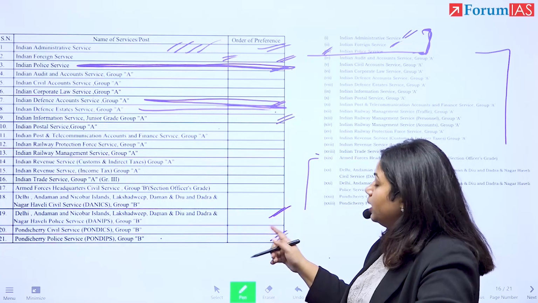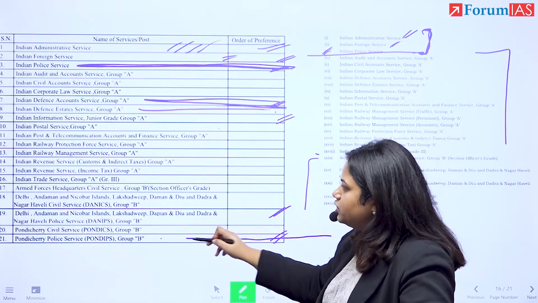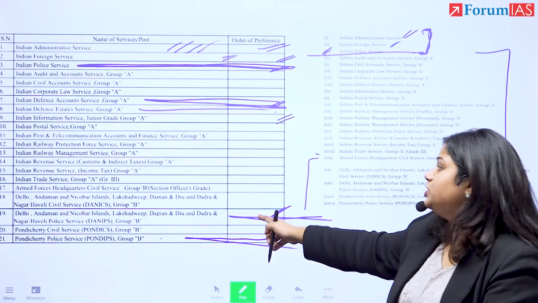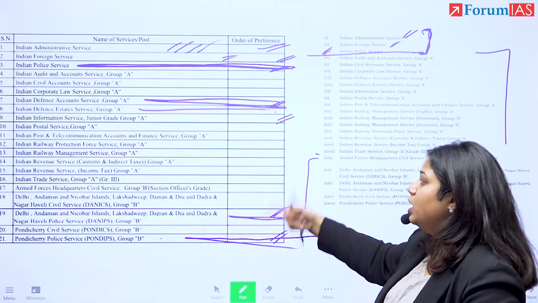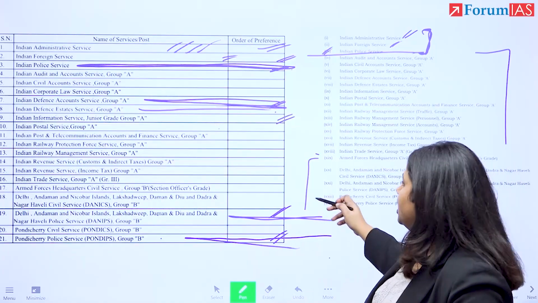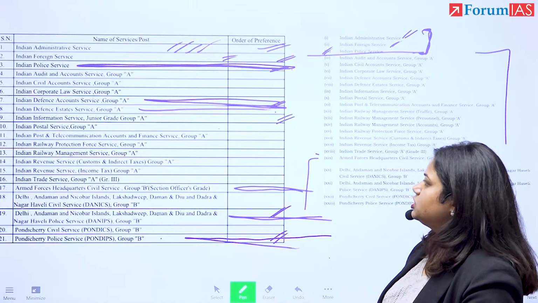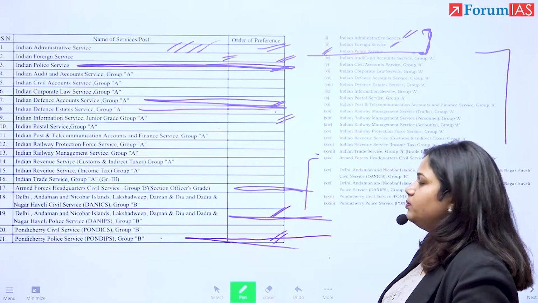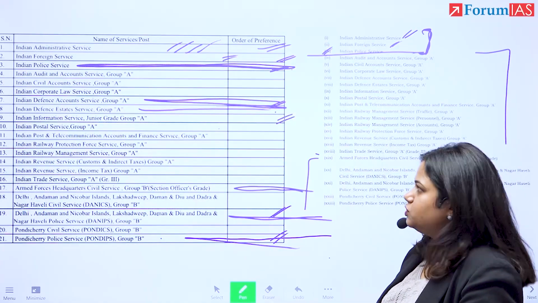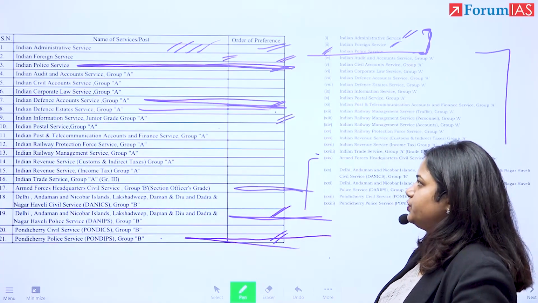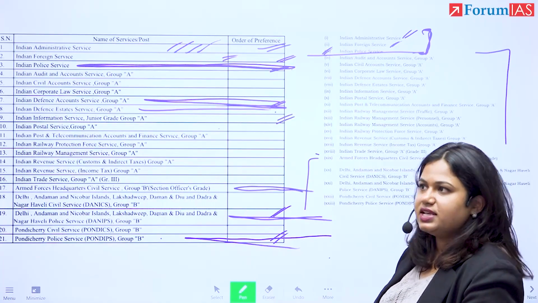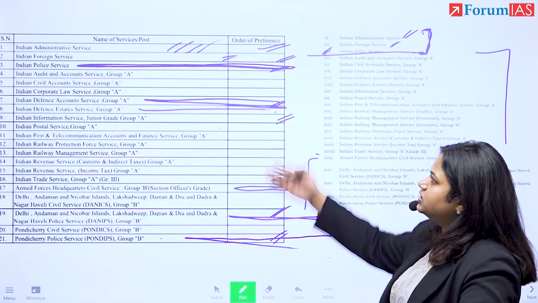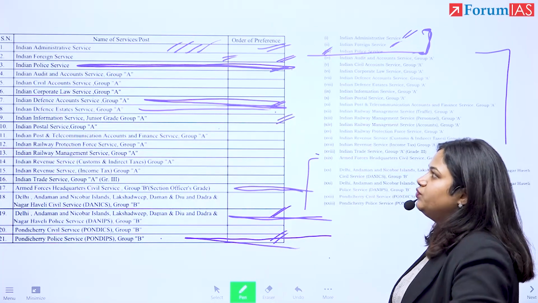You would also, and perhaps you would want to be in Pondicherry Police or DANIPS Police, because even though it is Group B, it is still the type of work that you would want to do, right? Armed Forces Headquarter, also some people would be interested in, but this cantonment is being phased out by the government. So again, the future of the service might not be as strong, right? It might not be as clear for us already. But again, somebody who wants to live that life, they would want to do this.